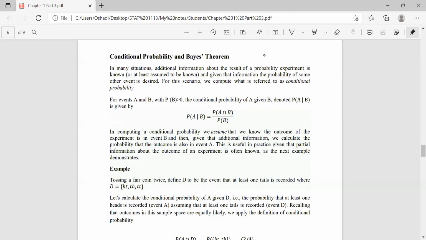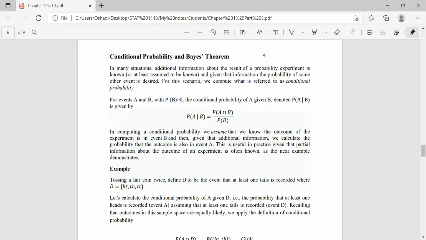Okay. So for events A and B with P(B) greater than 0, the conditional probability of A given B is denoted by P(A given B). The equation is provided. So you already have learned about this equation. This is the conditional probability equation.